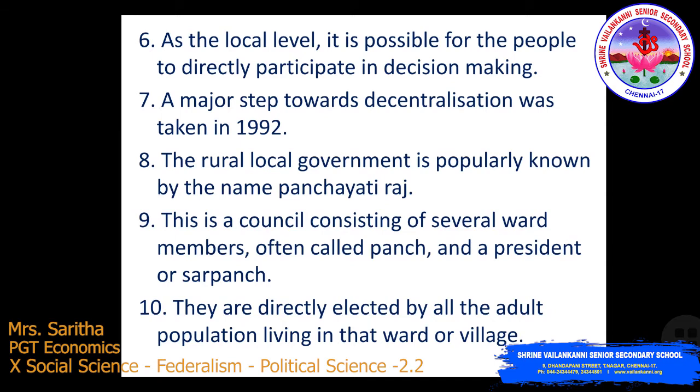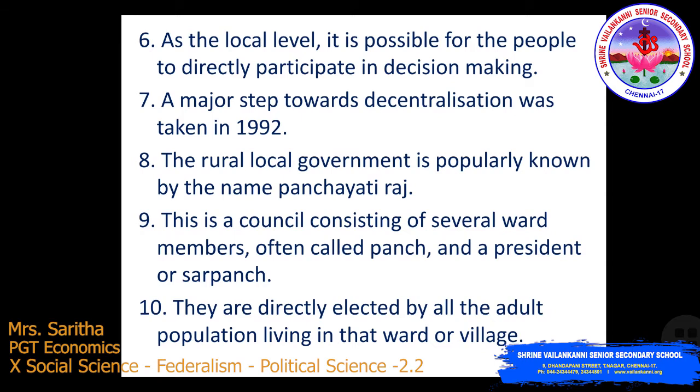People have better knowledge of the problems in their locality. They also have better ideas on where to spend money and how to manage things more efficiently. At the local level, it is possible for people to participate directly in decision making. This helps to inculcate a habit of democratic participation. A major step toward decentralization was taken in 1992. The Constitution was amended to make the third tier of democracy more powerful and effective.